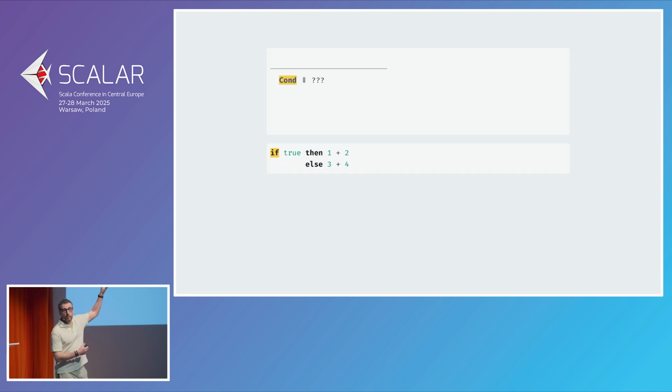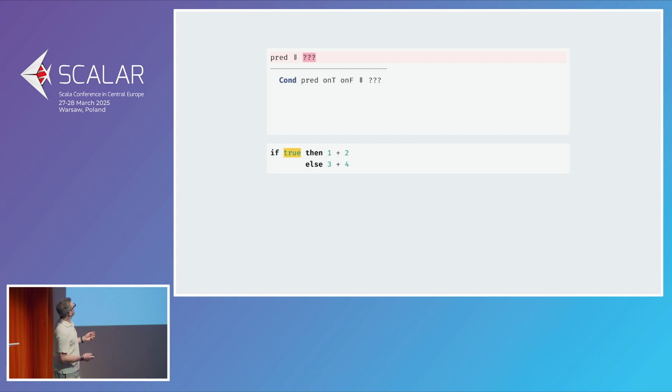So we need a new term, cond, which has a predicate, an onTrue branch, and an onFalse branch. And we want to evaluate it to, well, we have a problem here, right? What does predicate evaluate to? Because we have 2 branches. If it's true, we do one thing. If it's false, we do another. Then we don't appear to have syntax for that yet.